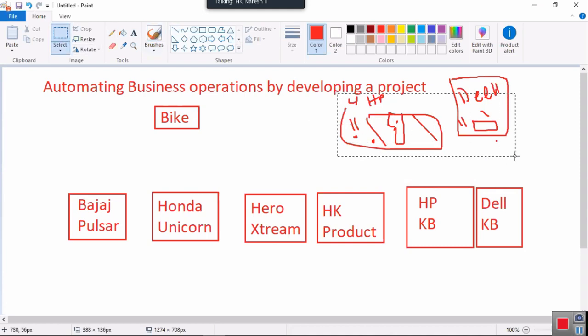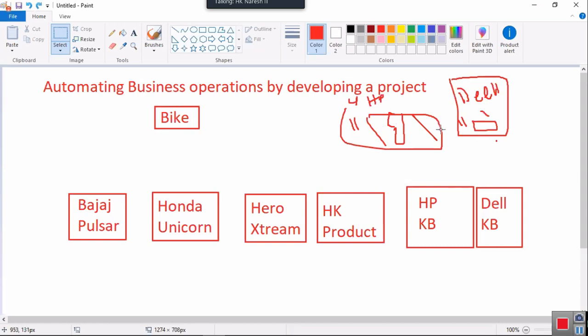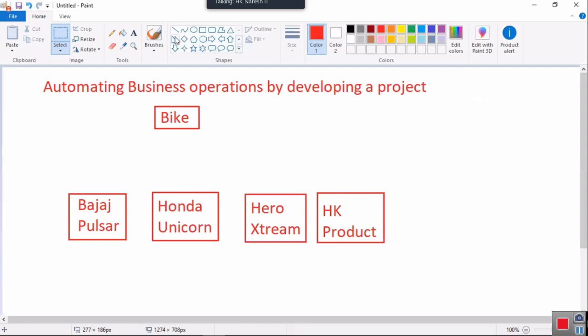Then what is the solution? Whenever you are creating some products in the market, you have to follow some standards. Who will decide those standards? Will you decide? No. One common company will decide the standards and then submit them to the government. The government gives you the ISI mark, right? Then a government employee comes and checks whether all these products are following the same rules or not. If they are not following the same rules, immediately what happens? The bike company will be closed.